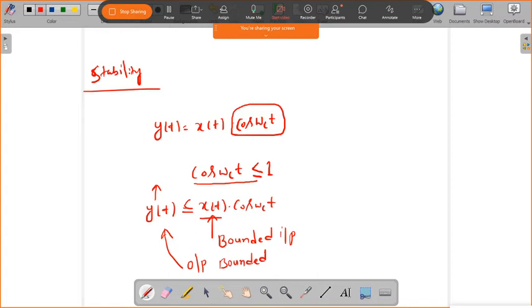If your input is a bounded input and the output is also bounded, then only can we say the system is stable. Otherwise, if the input is not a bounded signal, the output is also not bounded and the system will become unstable.